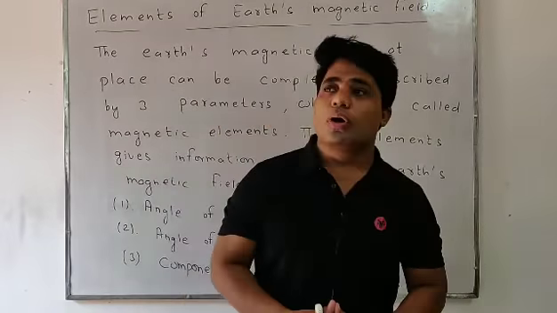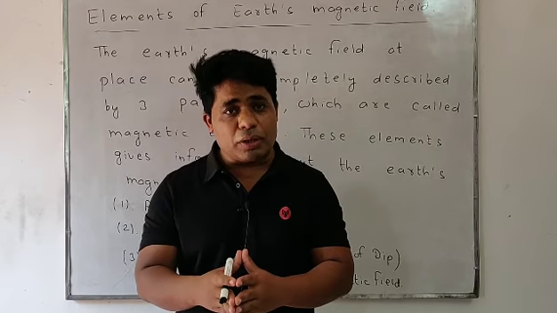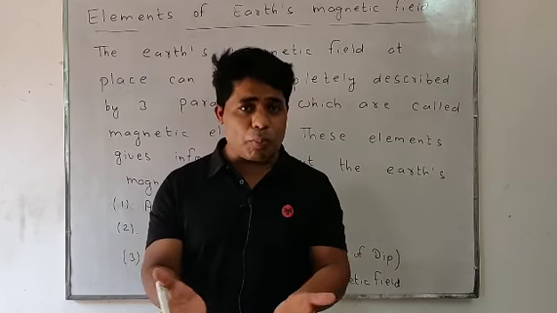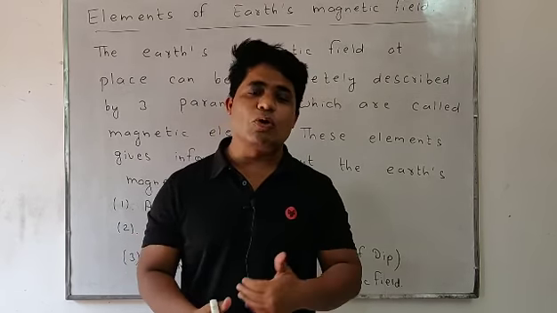In short, we can say those parameters, those physical quantities that are required to represent the complete magnetic property of Earth, are said to be elements of Earth's magnetic field. Look at students, I'm going to read the language.